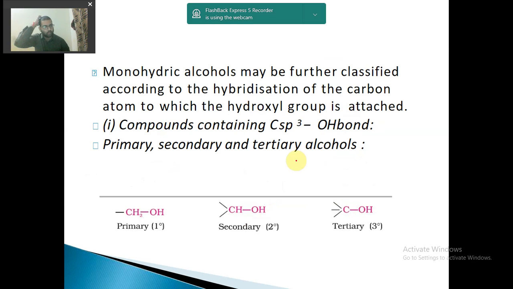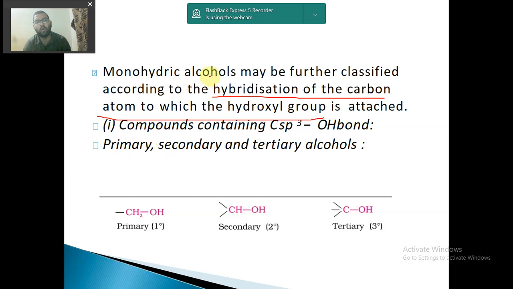So monohydric alcohols, now it is said that monohydric alcohols may be further classified according to the hybridization of the carbon atom to which the hydroxyl group is attached. We know three basic hybridizations from class 11, that is sp3, sp2 and sp. If four single bonds are there, then it is sp3. If three single bonds, then sp2. If two, then sp. Now let us see what it is saying.